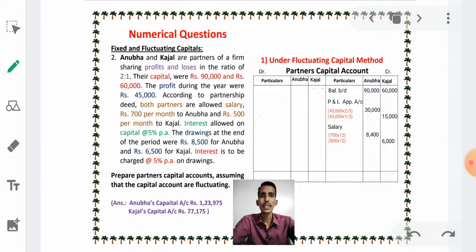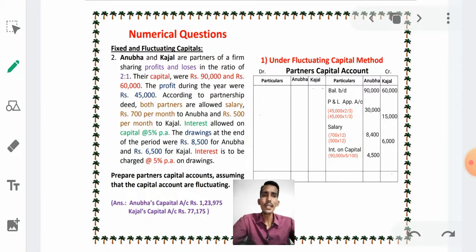Next, what is it saying? Interest allowed on capital 5%. See here, 5% interest on capital means Anubha's capital 90,000. Before that we have to take interest on capital. Anubha's capital 90,000 into 5 divided by 100.